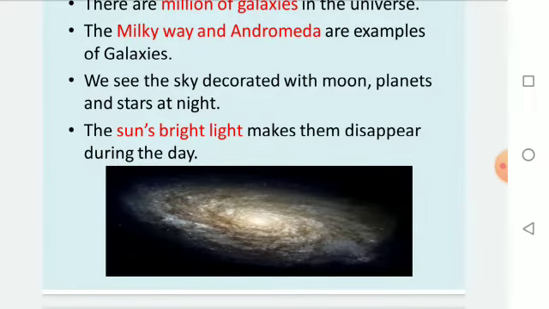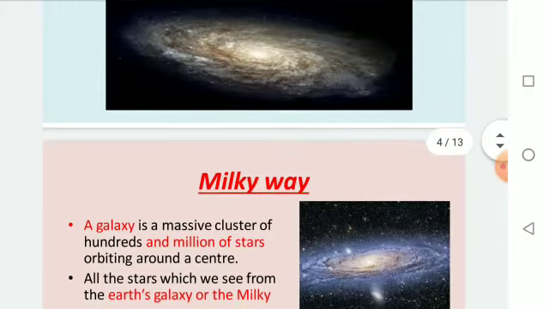We see the sky decorated with the moon, planets and stars at night. Yes, at night in the sky we see the moon and the twinkling stars. The sun's bright light makes them disappear during the day. The light of the sun is too bright, so the twinkling stars hide in the light of the sun during the day. That's why we can see the stars only at night.